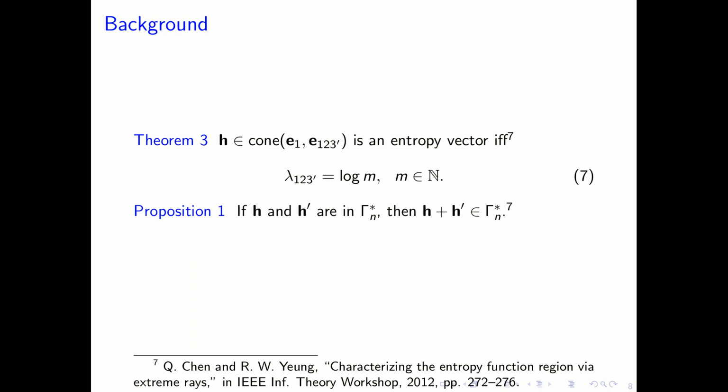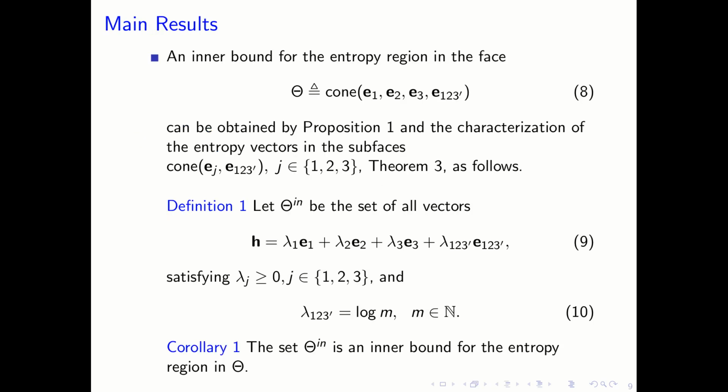And theorem 3 states that the entropy vector belongs to the two-dimensional phase if the following constraints are satisfied, as given in equation number 7. Proposition 1 states that if two entropy vectors are in gamma n star, then their summation will also belong to gamma n star.